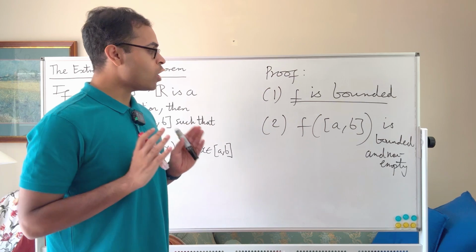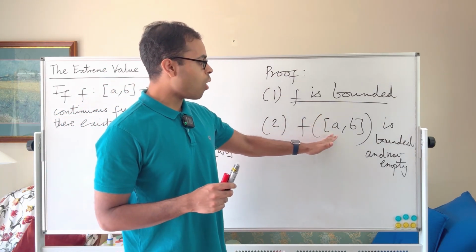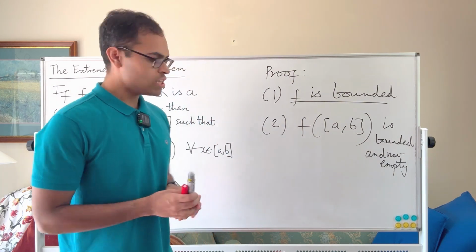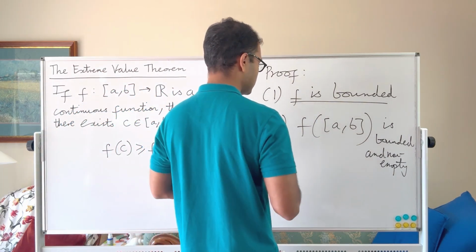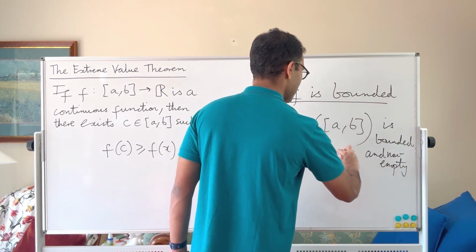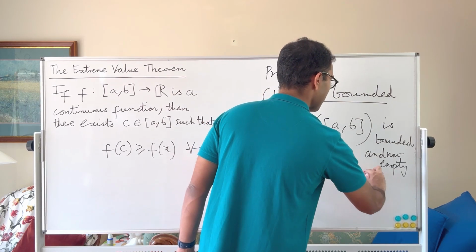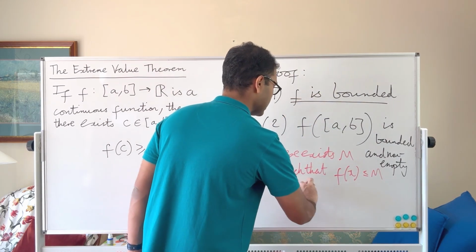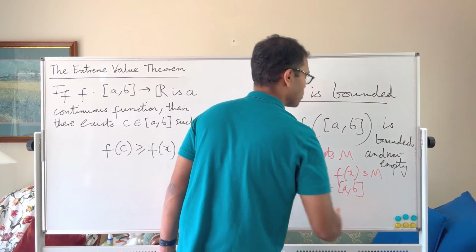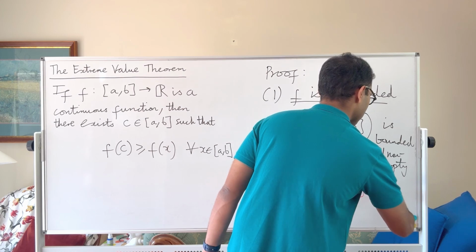So there is a smallest number, big M, that is greater than or equal to all the points in this set, all the values in the range of f. We can say that this is the completeness axiom, the least upper bound property for the real numbers. There exists a big M such that f(x) is less than or equal to M for all x inside the interval, and big M is smallest with respect to this property. So there exists such an M, and M is smallest with respect to this property.